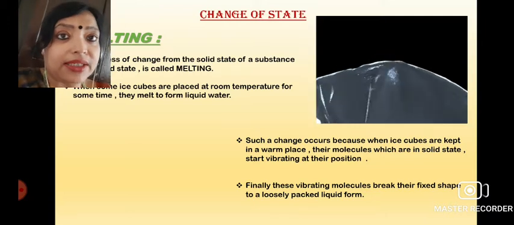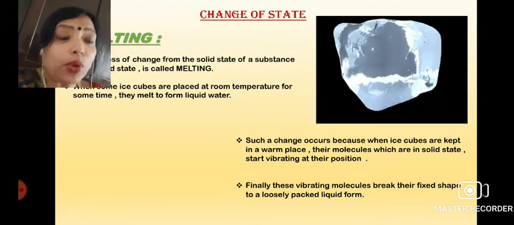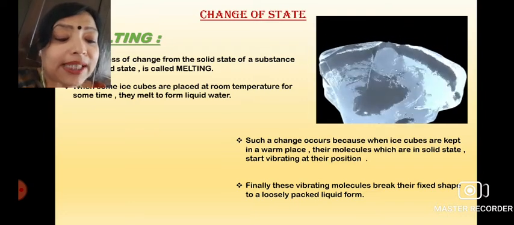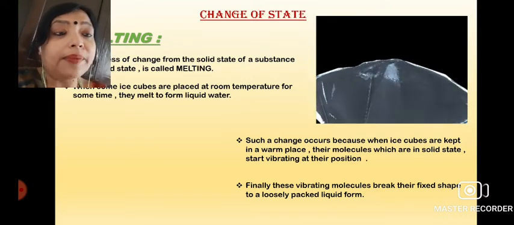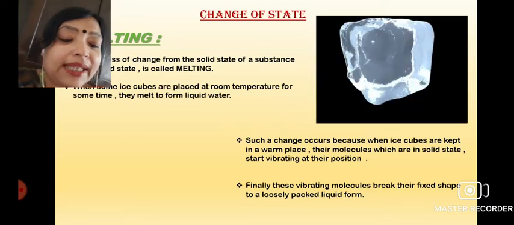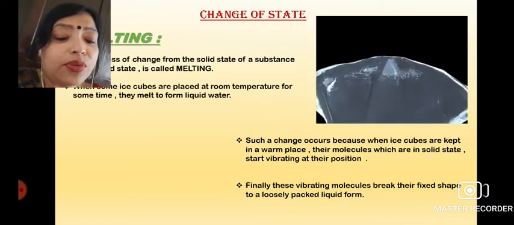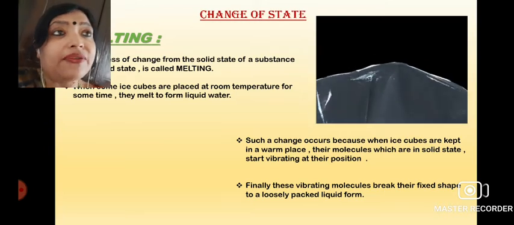Within the refrigerator, the temperature is definitely colder than the temperature outside. So ice cubes are taken out and kept in a comparatively warmer place, and their molecules, which were initially in a solid state, start vibrating.